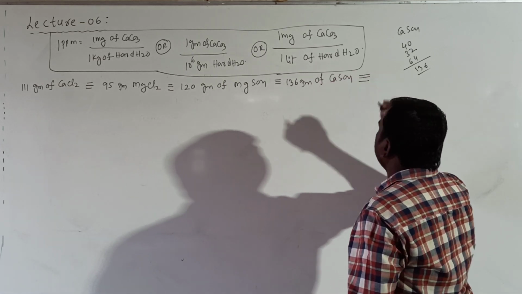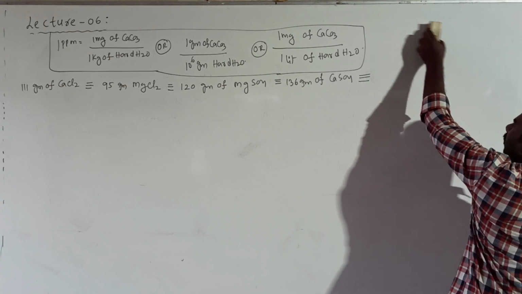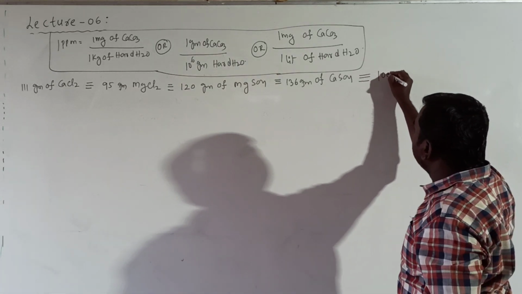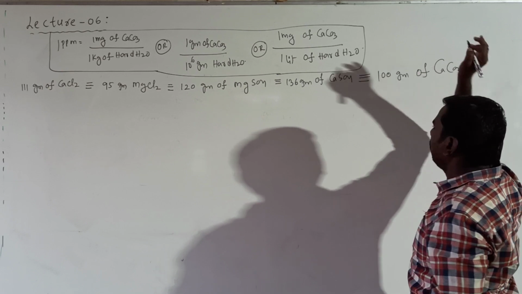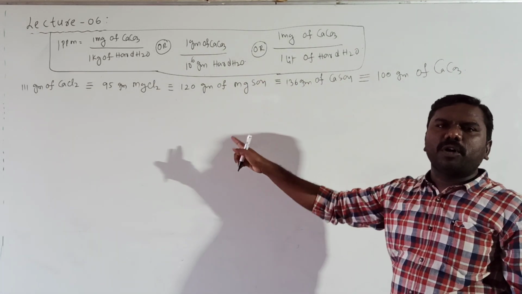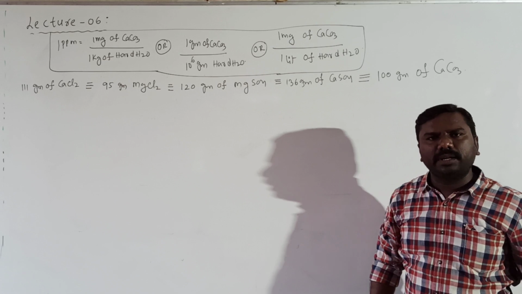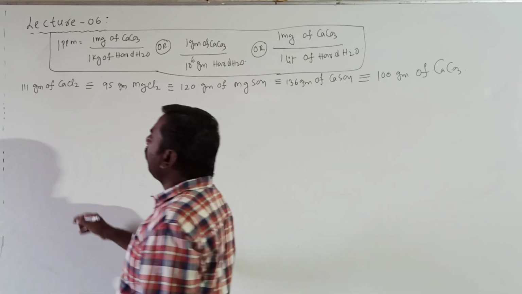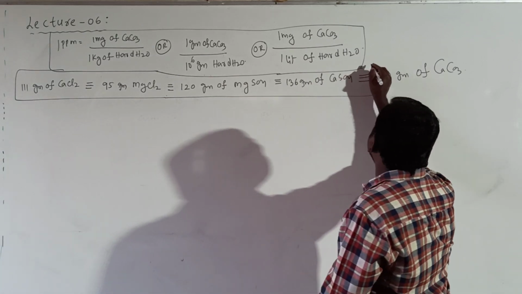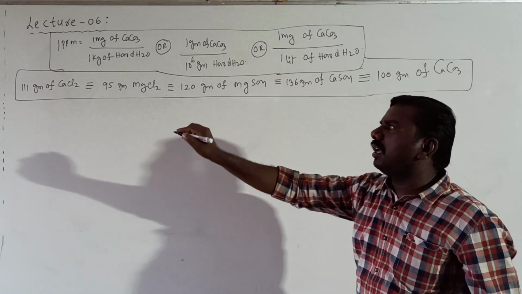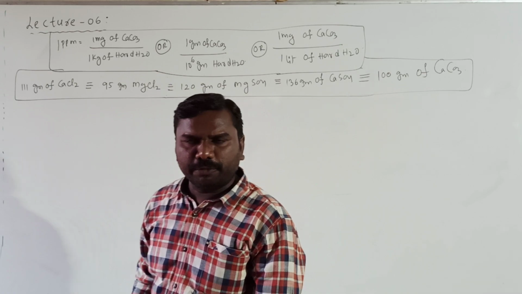These all will be equivalent to that of how many grams? 100 grams of CaCO3. This is the mass of 1 mole of each component. Clear it is, all of you? These are the boxes required for us to solve problems from the degree of hardness point of view.